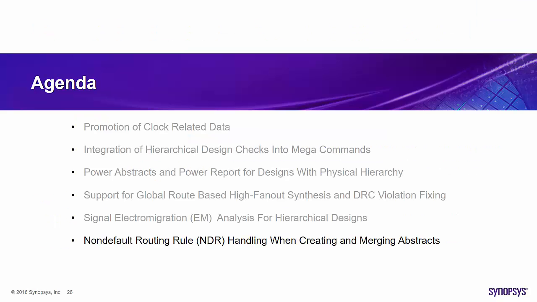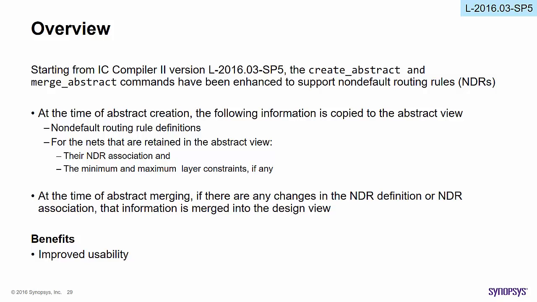Next enhancement: non-default routing rule handling when creating and merging abstracts. Overview: starting from IC Compiler II version L-2016.03-SP5, the create abstract and merge commands have been enhanced to support non-default routing rules. At the time of abstract creation, NDR definitions, NDR association, and min-max layer constraints for the nets that are retained in the abstract will be copied into the abstract view.